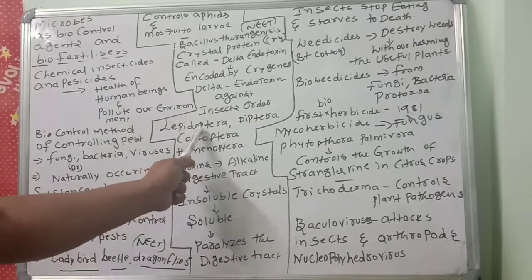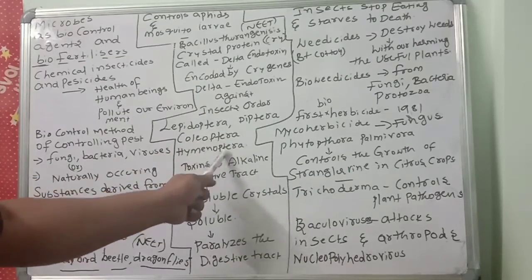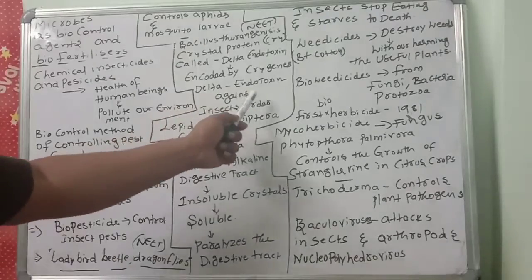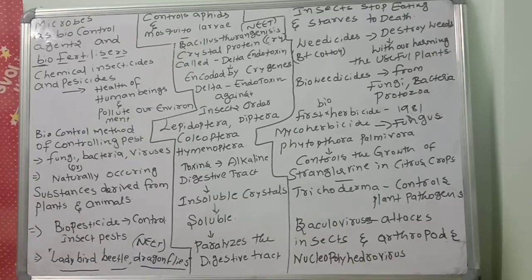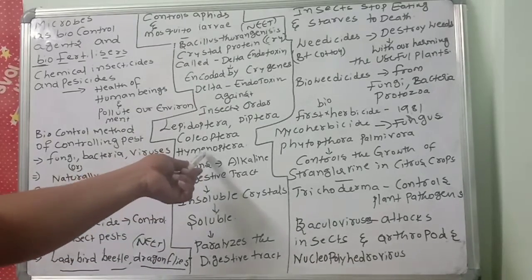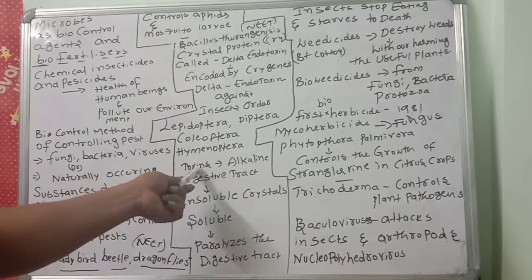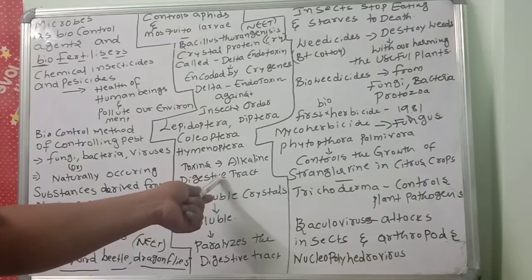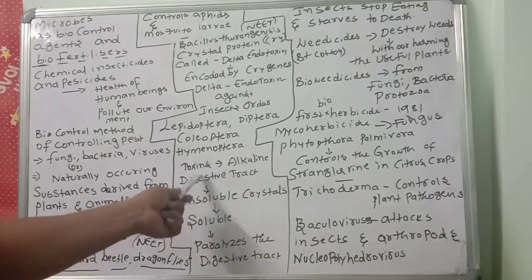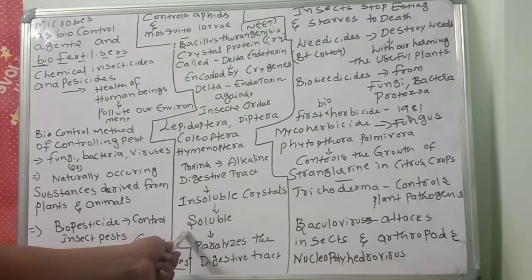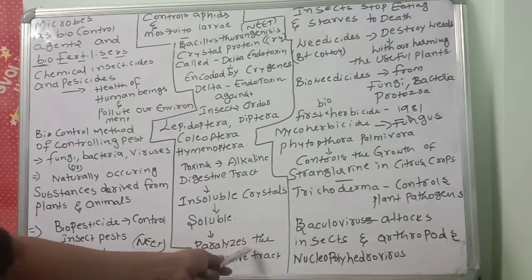So insects of the orders Lepidoptera, Diptera, Coleoptera and Hymenoptera will die because of the delta endotoxin of Bacillus thuringiensis. What will happen? First, the insect takes the toxin, the delta endotoxin. Then it enters the alkaline digestive tract. In the alkaline digestive tract, this insoluble crystal toxin converts into soluble toxin. When it is soluble, it paralyzes the digestive tract.